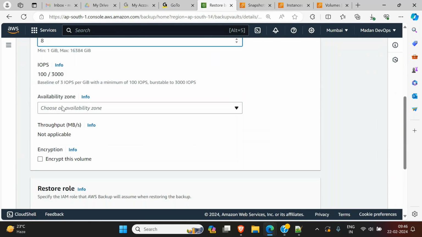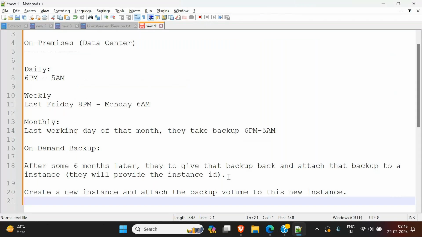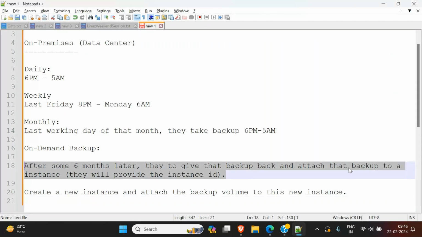And the zone, here you should understand, we learned these things. The zone is very important here. If it is the first requirement, if they said that we already have an instance running, then you should be careful. You should see in which zone that instance is running, A zone, B zone or C zone.